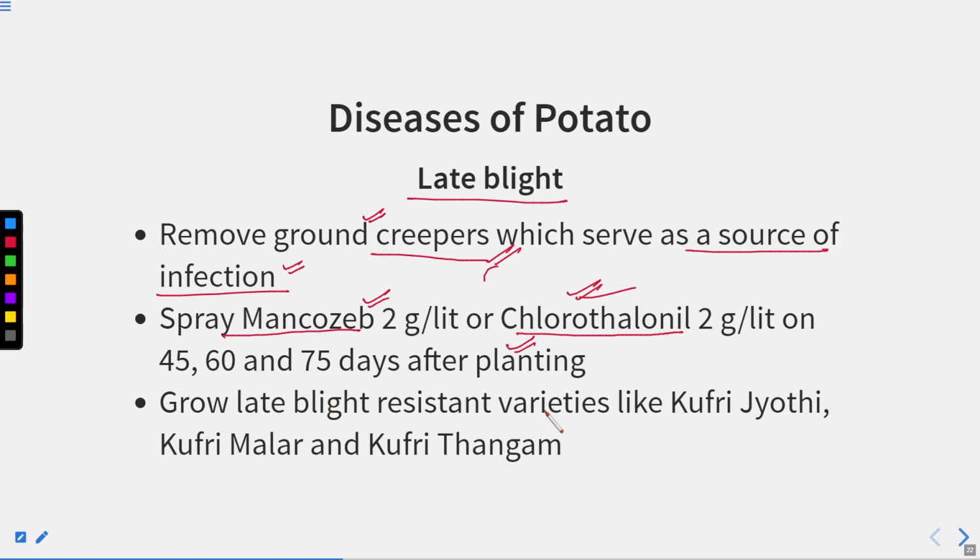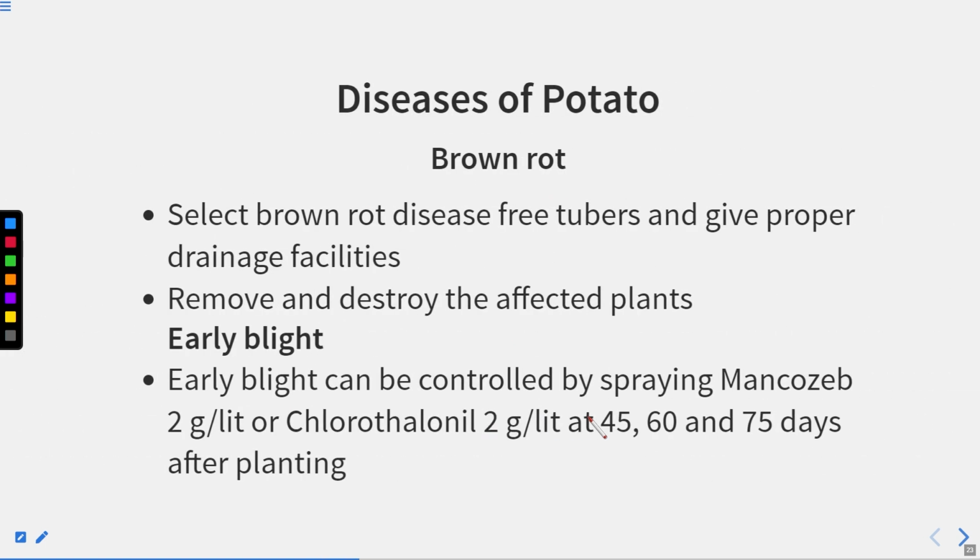Grow late blight resistant varieties. So this is a very important disease because it causes a lot of damage after the seed has been set up, right? So we can use some of the resistant varieties like Kufri Jyoti, Kufri Malar and Kufri Thangam. So these are some of the disease resistant varieties that can be grown.